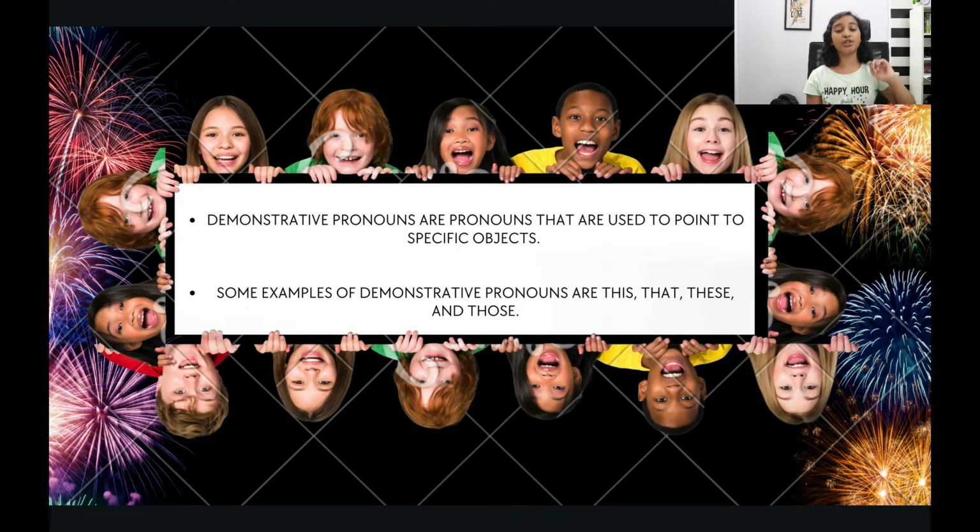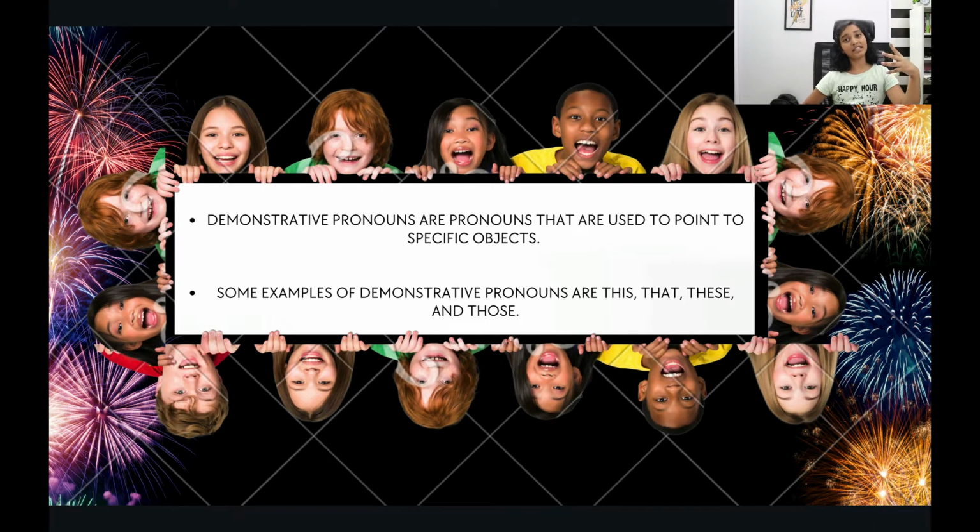Next one, demonstrative pronouns. Demonstrative pronouns are used to point to a specific object. Like this is a book, that is a pen, that is a purse, that is a chair, that is a light, those are curtains, those are blue curtains.